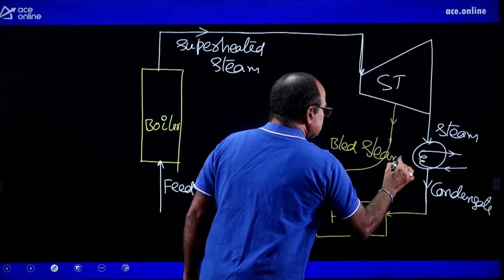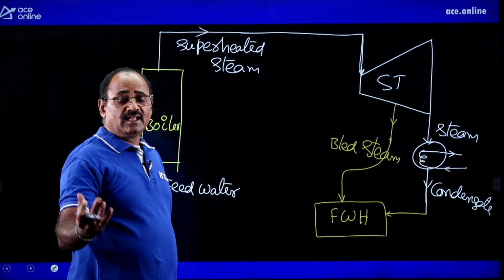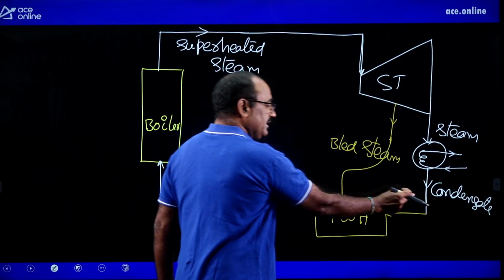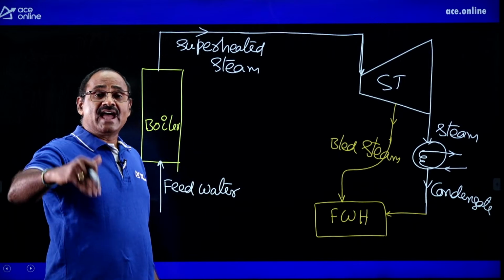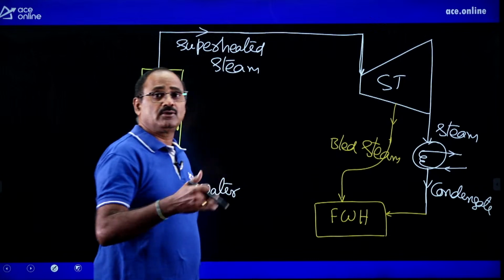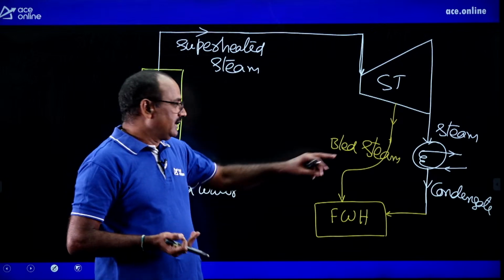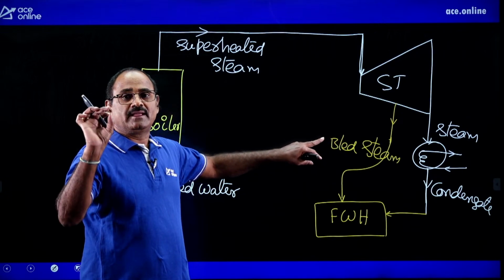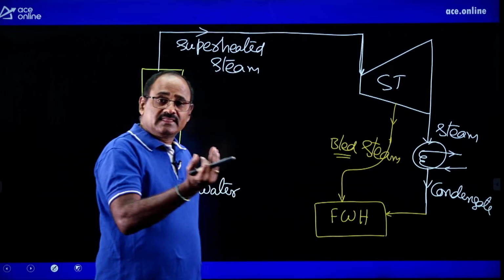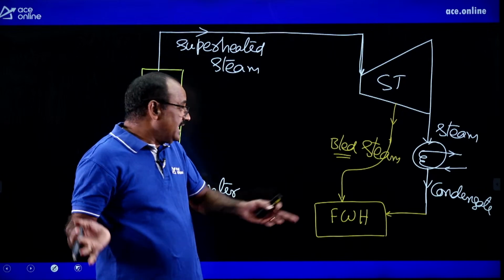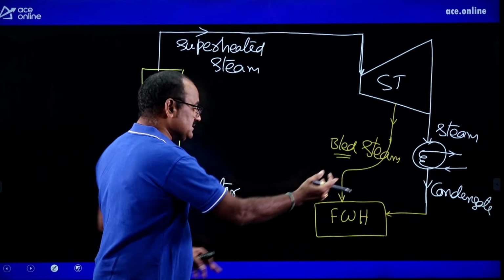is condensing in the condensate, that is the liquid, the bled steam is losing its latent heat. The latent heat lost by the bled steam is received by the condensate as sensible heat, therefore the condensate temperature is going to increase. On the other hand, by the time the bled steam is losing the latent heat, it cannot drop its temperature because latent heat transfer happens at constant temperature. It means the latent heat dumped by the bled steam is received by the condensate as sensible heat. Because of that, the temperature of the condensate increases.